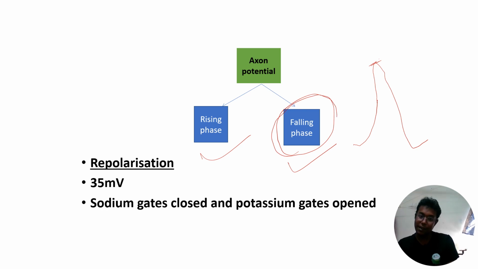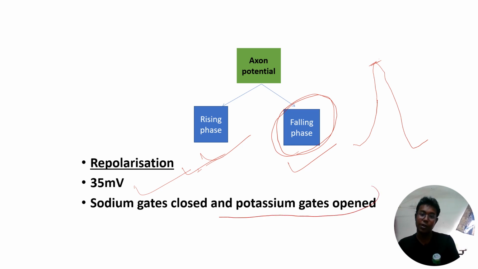That indicates the neuron which was depolarized earlier is coming back to its original state, that means the resting state. That is called repolarization, and the potential for the repolarization is plus 35 millivolt. In this condition, sodium gets closed and potassium gets open. You have to remember this condition.